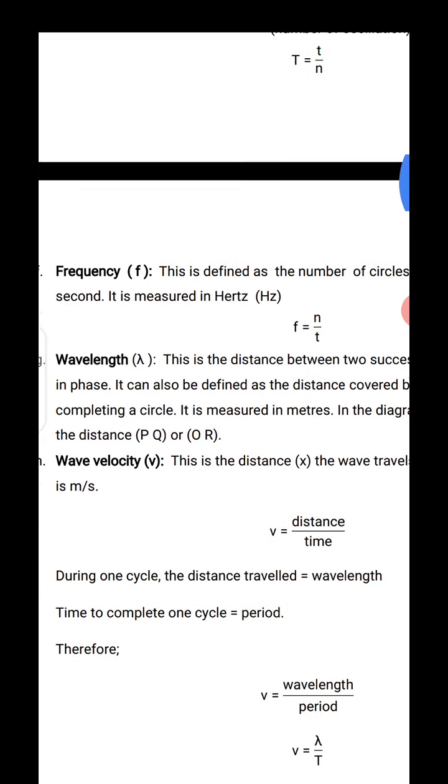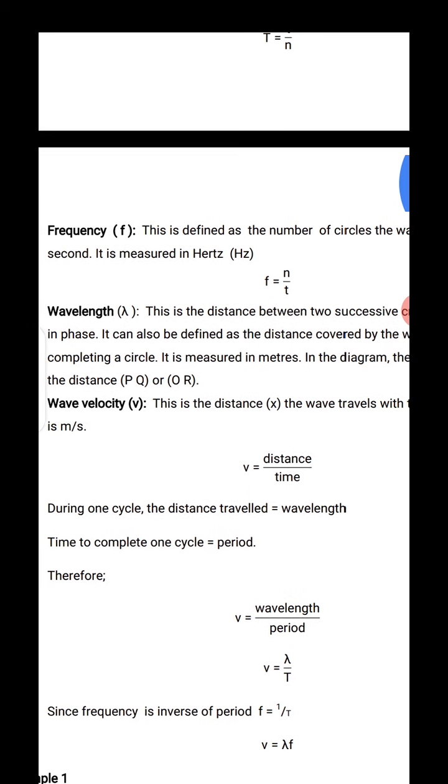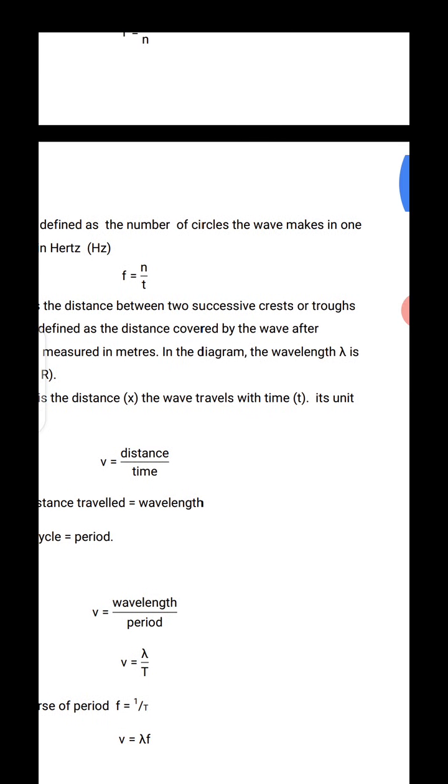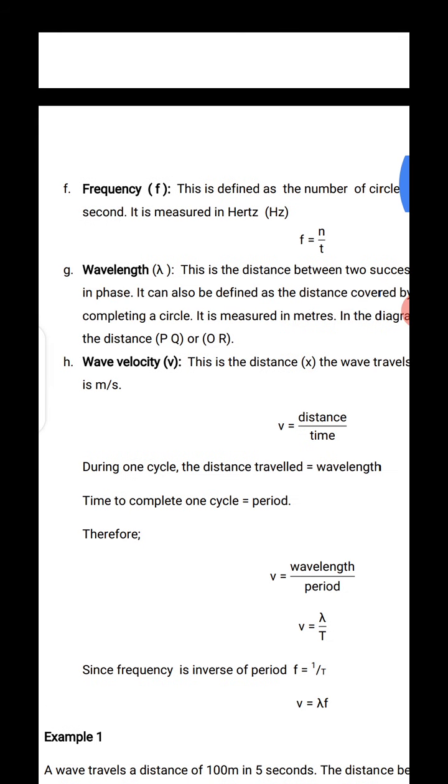Now, another thing I want you to know is frequency. The frequency is defined as the number of cycles that a wave makes in 1 second. Number of cycles per second is what we call the frequency. Please, the spelling of this cycle should be C-Y-C-L-E-S, cycles. So the number of cycles made in a second is the frequency. That's why frequency is N over T, and it is measured in hertz.